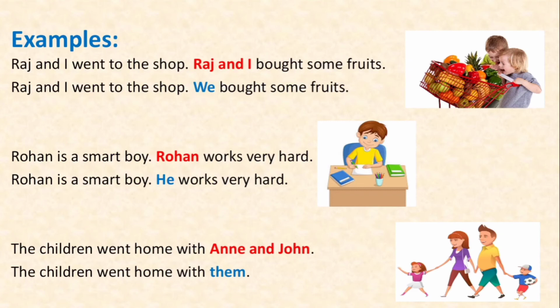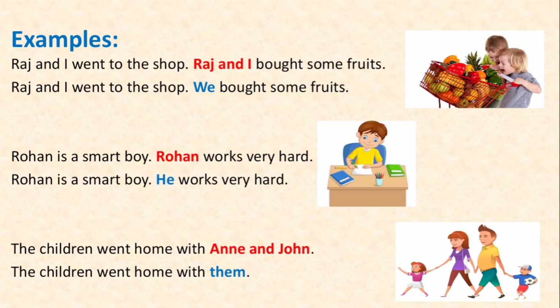Look at the second sentence. Rohan is a smart boy. Rohan works very hard. Now this is simple. Rohan is a smart boy. He works very hard. We have replaced the noun Rohan with the pronoun he because Rohan is a boy and it is only one boy.